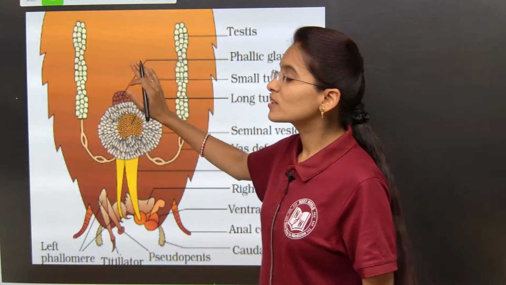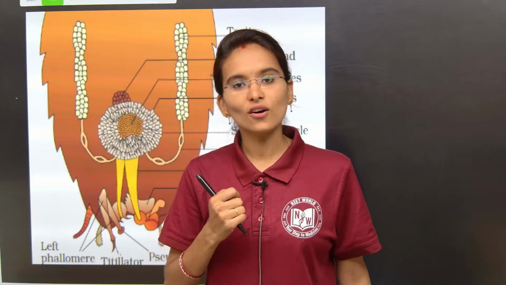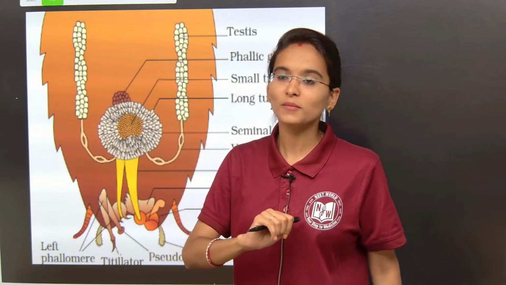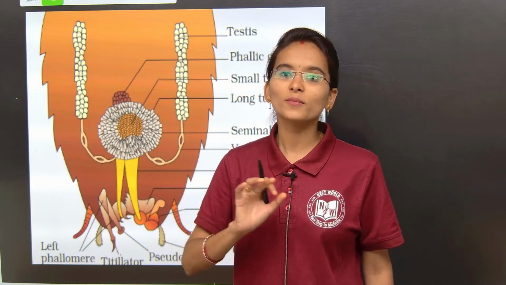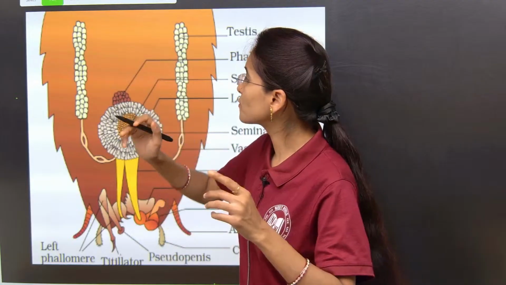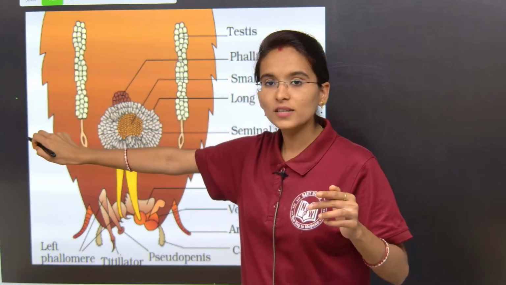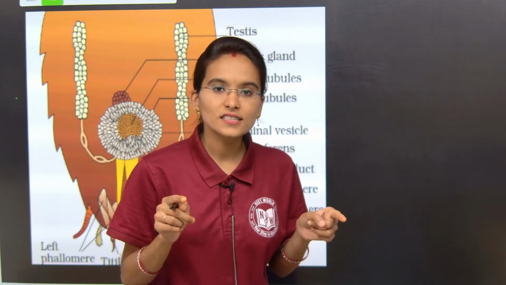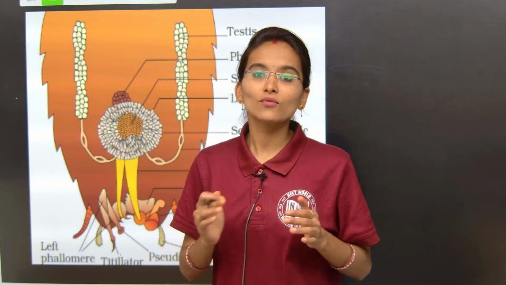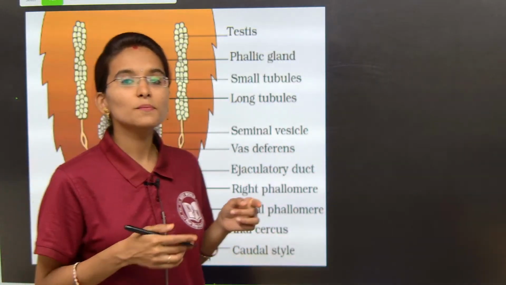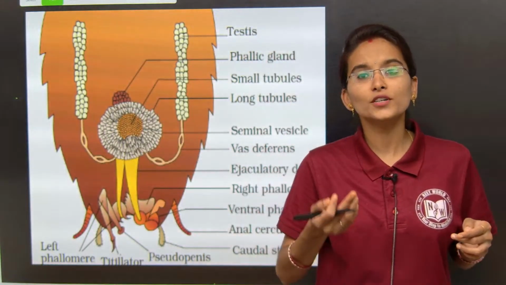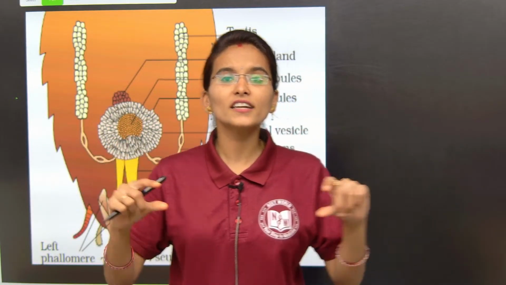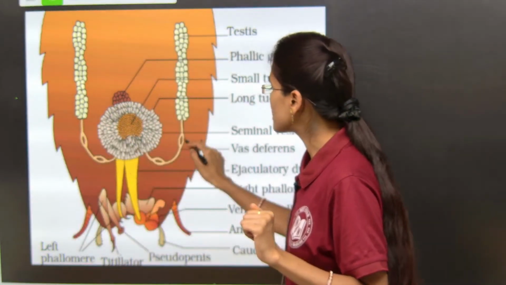So this is about the male reproductive system of the cockroach, right? The male reproductive system starts from the 4th abdominal segment and continues up to the 10th abdominal segment. Starting from the 4th, 5th and 6th abdominal segments, at these three segments we can find trilobed testes. The trilobed testes are involved in spermatogenesis, which is the process of producing sperms. From both the trilobed testes we can find tubular structures called vas deferens.